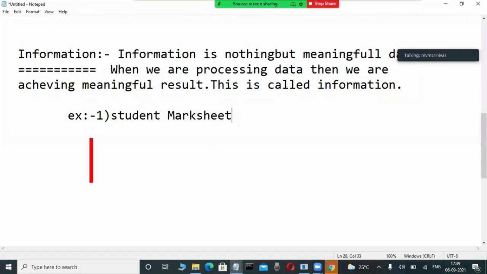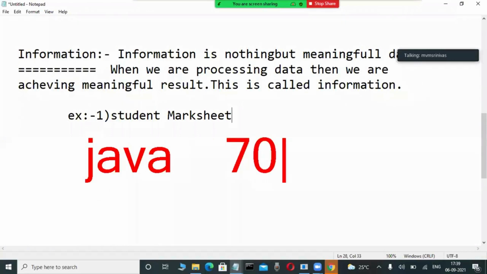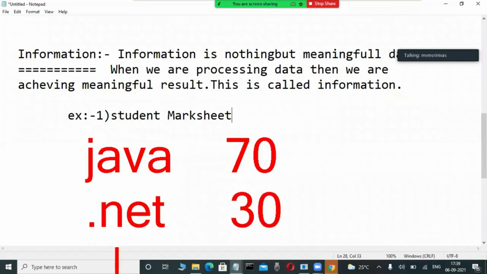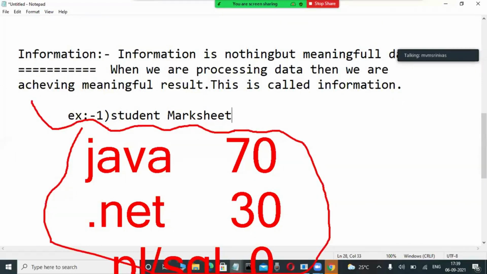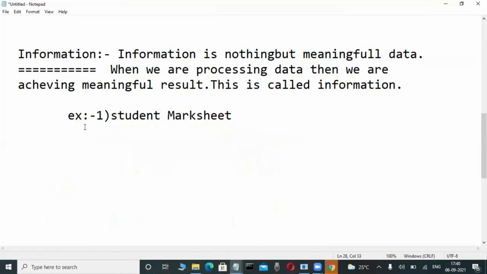Whenever he is viewing that mark sheet, he sees Java is 70 marks, .NET is 30 marks, and PL/SQL is 0 marks. Like this, it is easily understandable, isn't it? That's why whenever the end user observes a report, it is in an easily understandable format, an end-user understandable format. That is nothing but what?